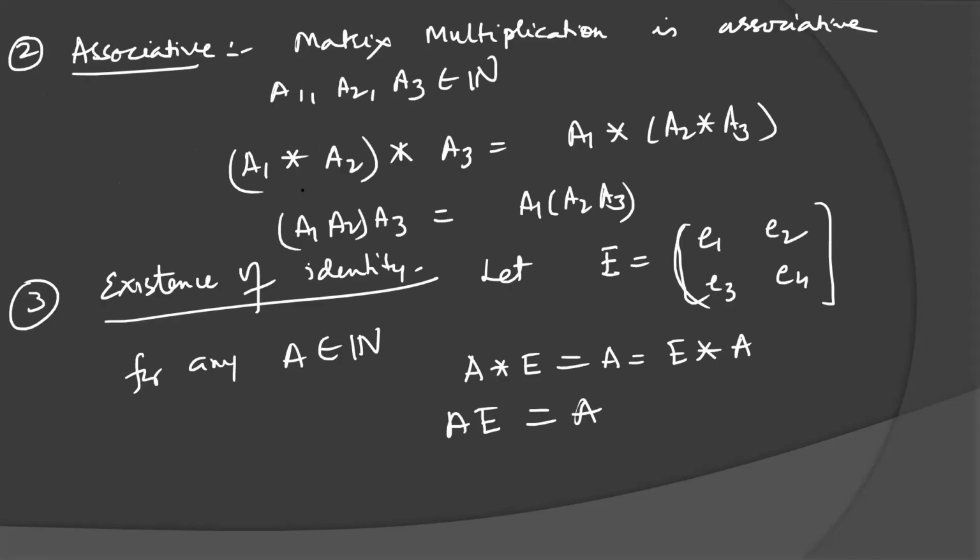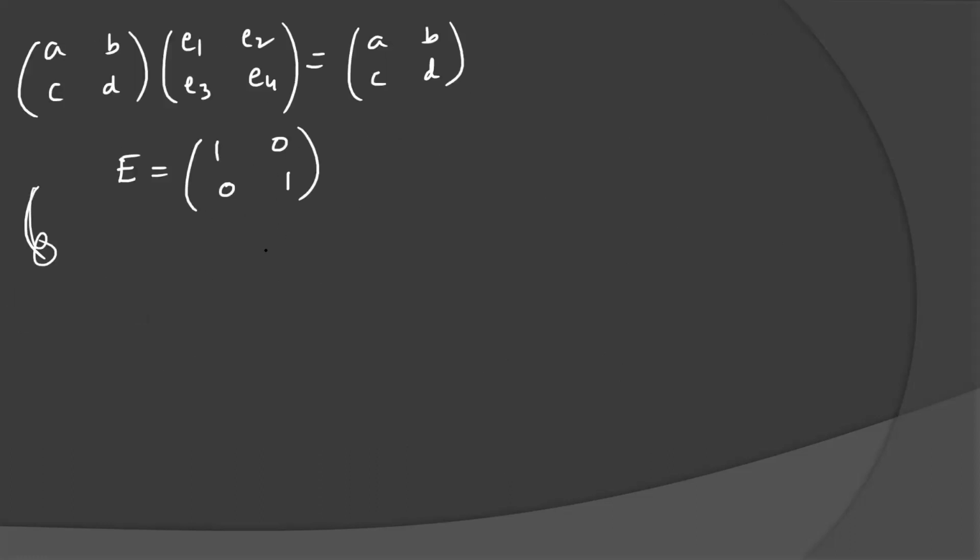Because if we get the same matrix after multiplication, E must be an identity matrix. So this is your identity element, and we know that the determinant of the identity element is also non-zero. So it belongs to the family of non-singular matrices.